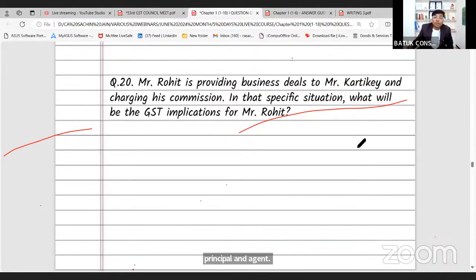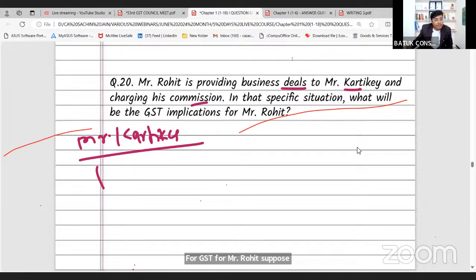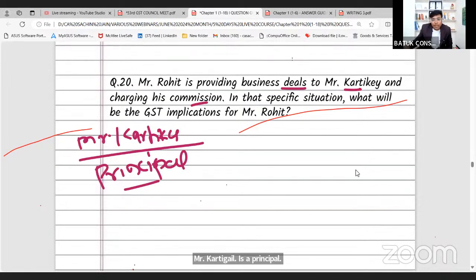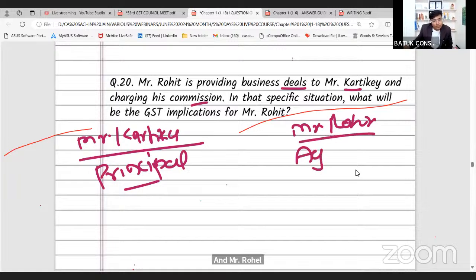Next question. Mr. Rohit is providing business deals to Mr. Karthike and charging his commission. In that specific situation, what will be the implication of GST for Mr. Rohit? Suppose Mr. Karthike is a principal and Mr. Rohit is an agent.